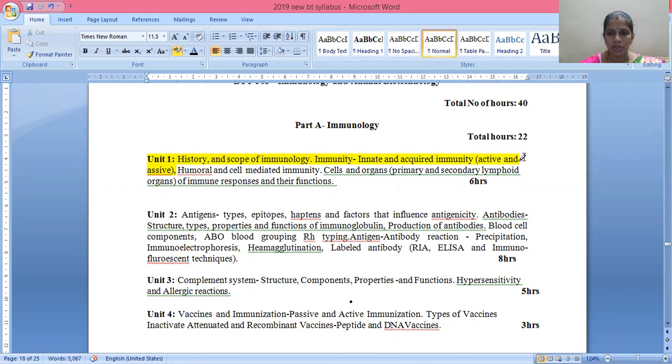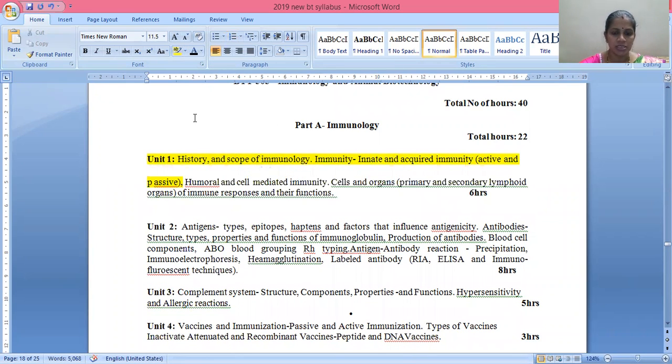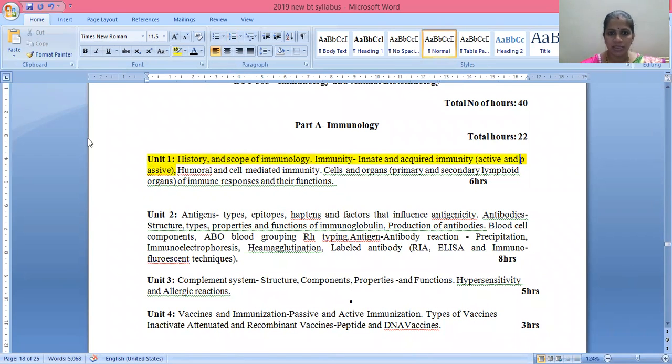Then you are also studying humoral mediated immunity and cell mediated immunity over here. Then cells and organs, under that you are going to study primary, secondary and lymphoid organs, of immune responses and their functions.